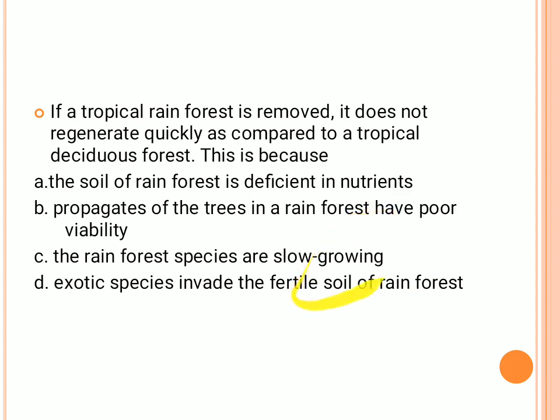Then, exotic species will invade. What if the exotic species are not present in the rainforest? What will happen in that situation? There is no fertility loss or invasion happening. Then there is nothing wrong with the system such that the plant cannot grow. So C and D are outrightly rejected. Now the choice is between A and B, because it's confusing.